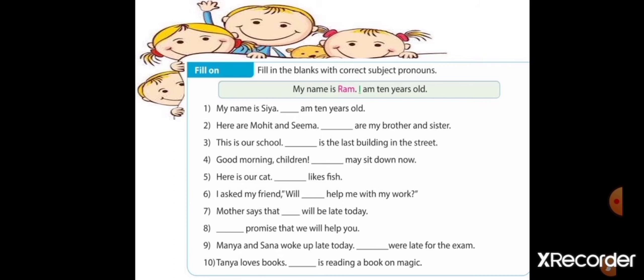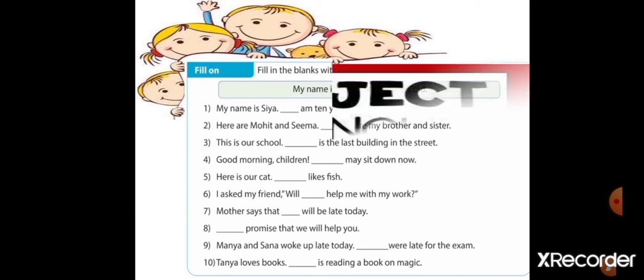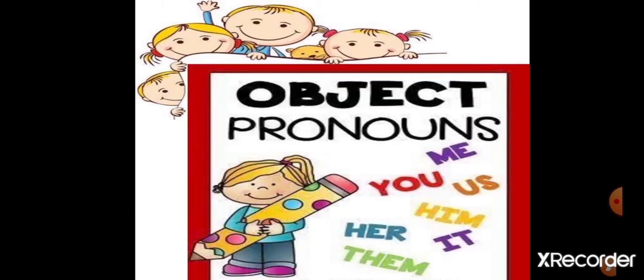Tanya loves books. She is reading a book on magic. Who loves books? Yes, Tanya. Which word will we use in place of Tanya? She. She is reading a book on magic. Very good. Now we will see object pronouns.